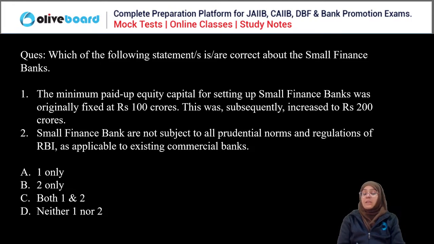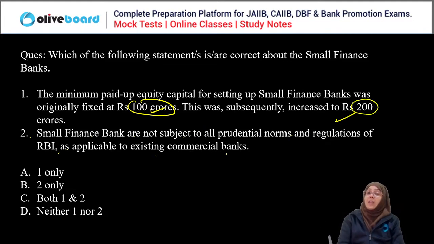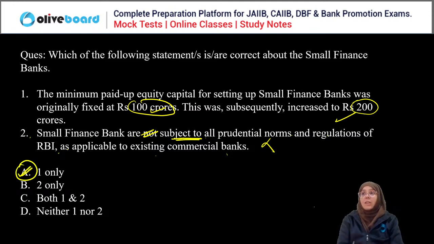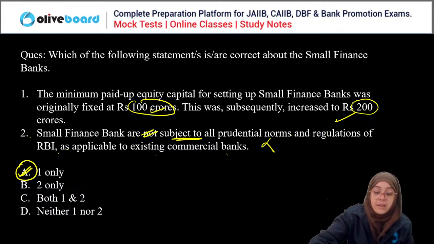So yes, the minimum paid up capital for the small finance bank was originally fixed at 100 crore and it was increased to 200 crore. True. Small finance banks are not subject to all prudential norms and regulations of RBI as applicable to the existing commercial banks. Wrong. The small finance banks are actually subject to all prudential norms and regulations. So yes, first is the correct answer, second is the wrong one. We have to choose the correct statement. So A is the correct answer. One only is the correct statement here. Everyone. Done. Clear?